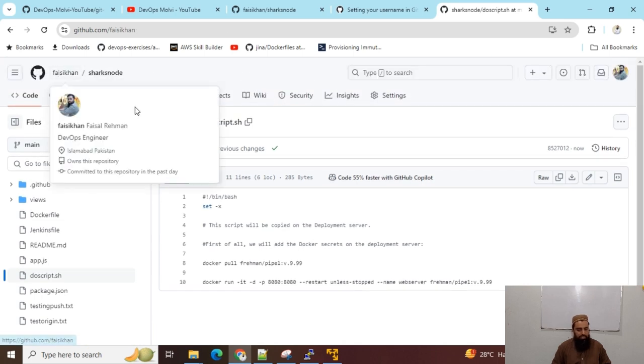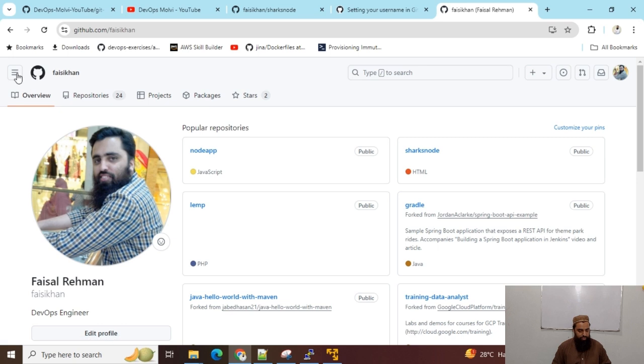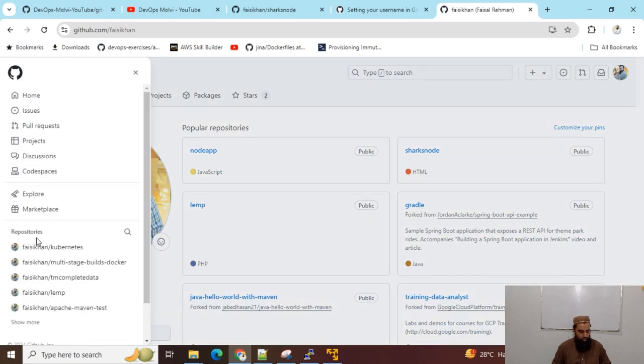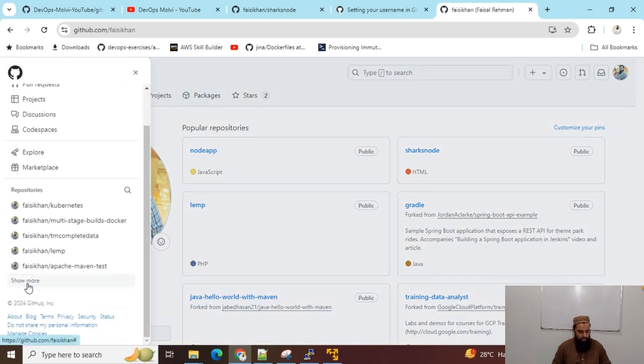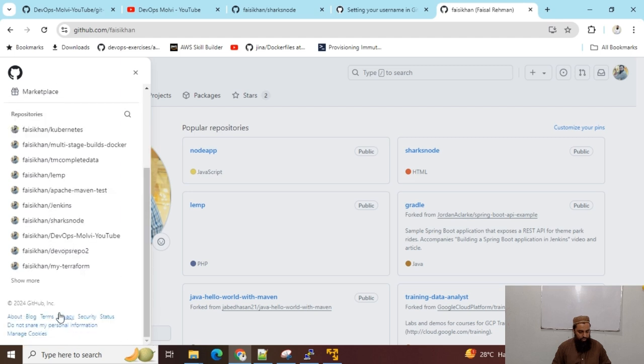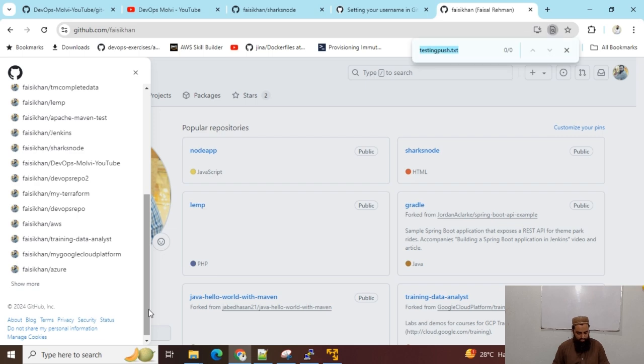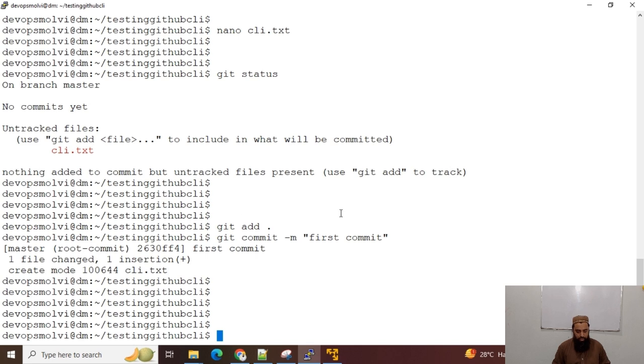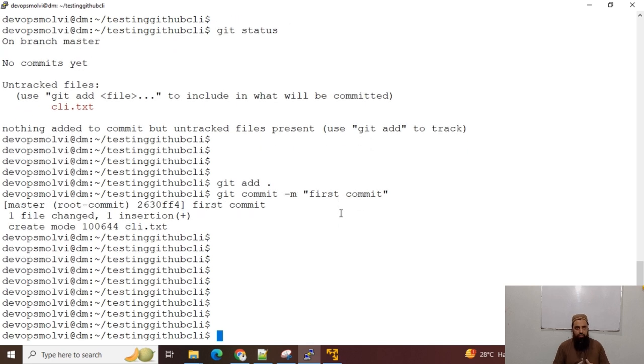I can go to the repositories, and you can see I have all these repositories here, but I do not have testing-github-cli. I want to have this repository on my GitHub account. Then I will first use the gh auth login command